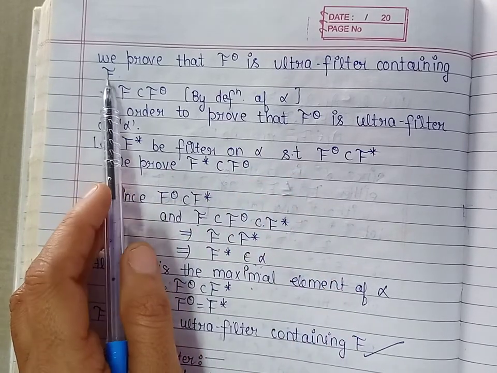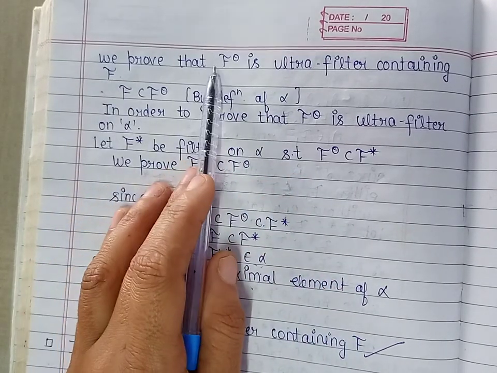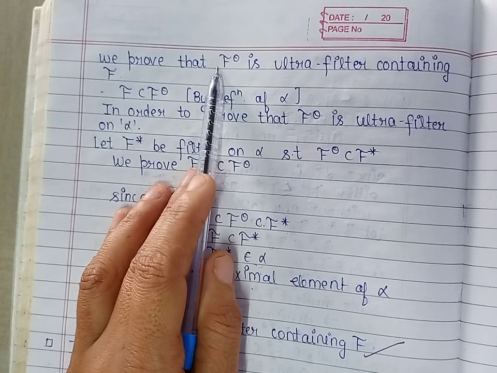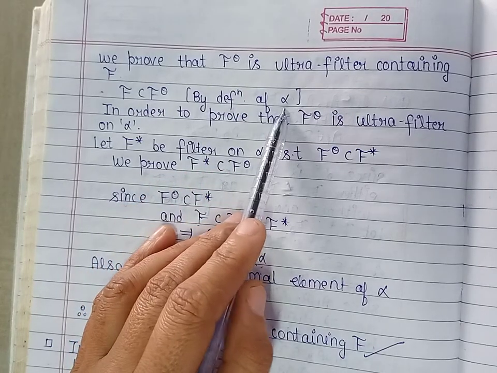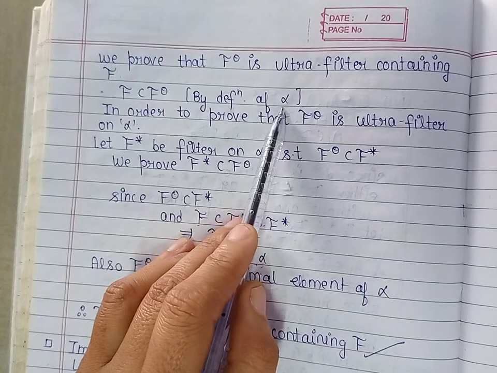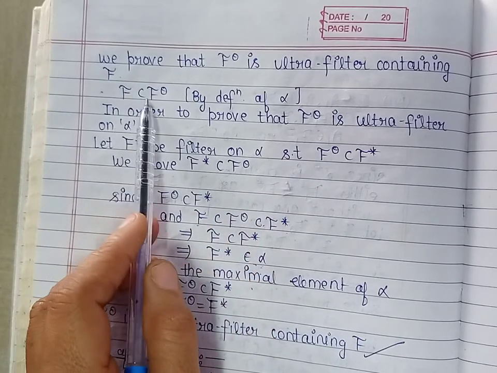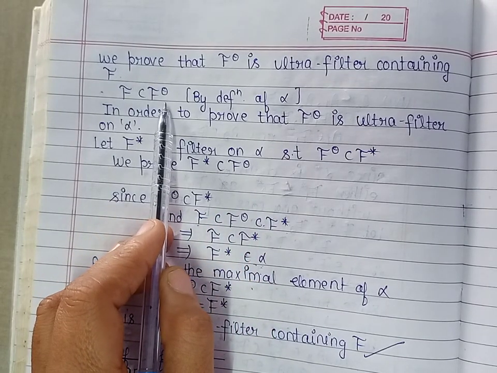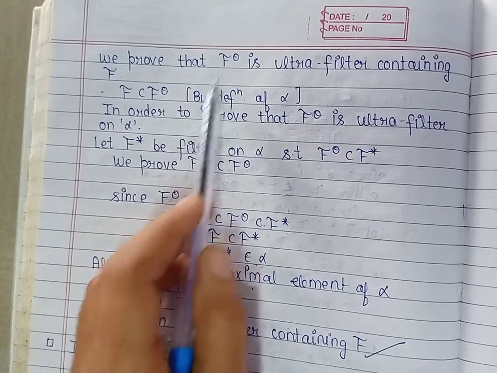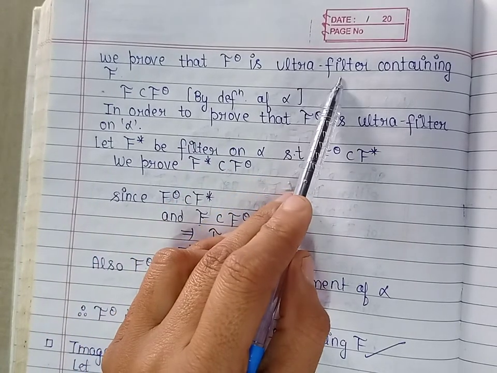Because f theta is a maximal element of the partially ordered set alpha, and by definition of alpha, f is contained in f theta. So it only remains to prove that this is an ultra filter.